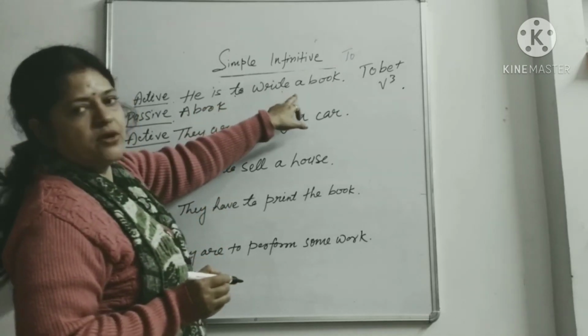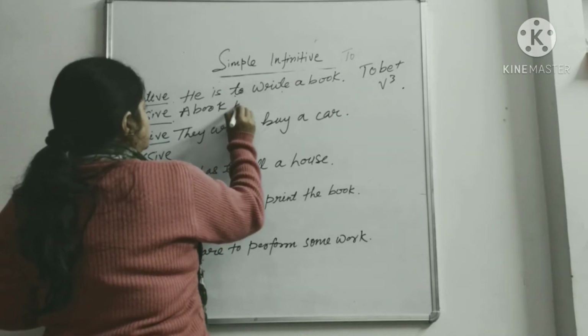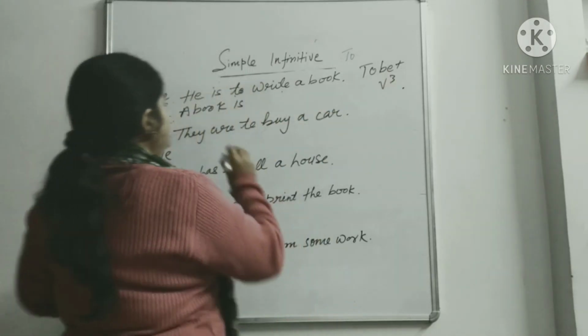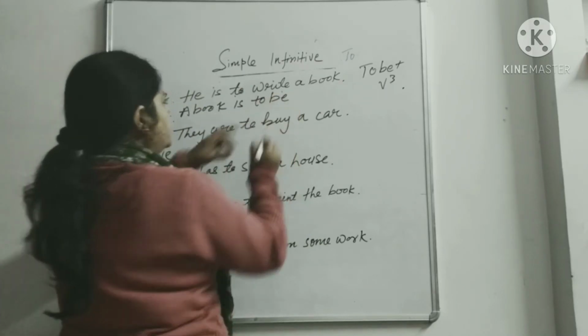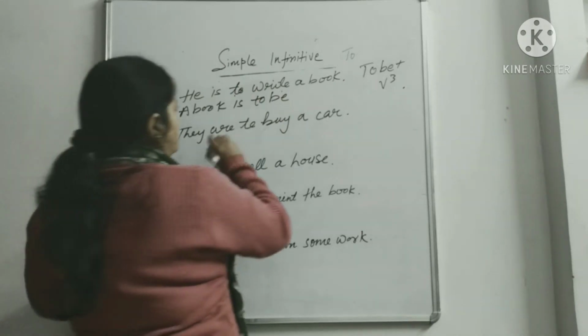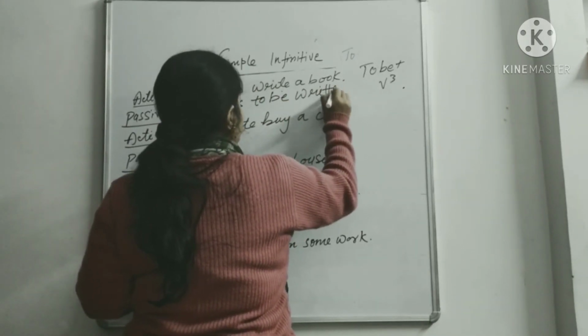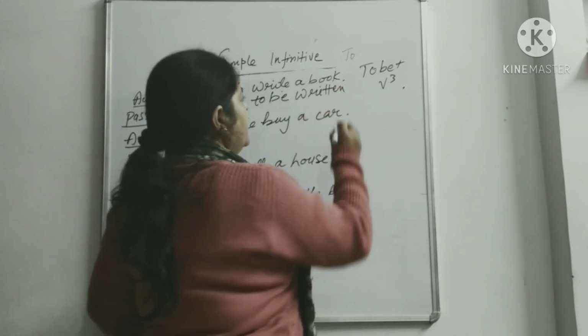since book is singular, we'll write is only. So is, and to be ka kya tha, to be + V3. So a book is to be, write ka third form written. A book is to be written. Okay, he is to write a book. A book is to be written by him.